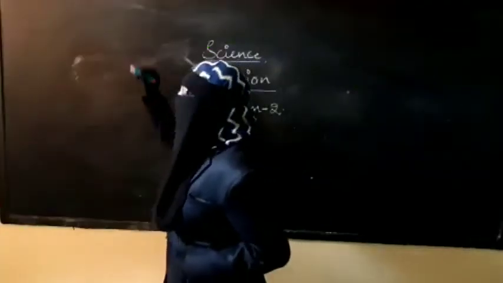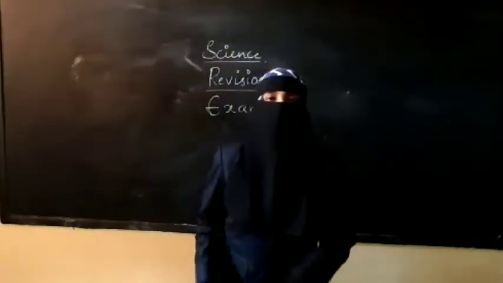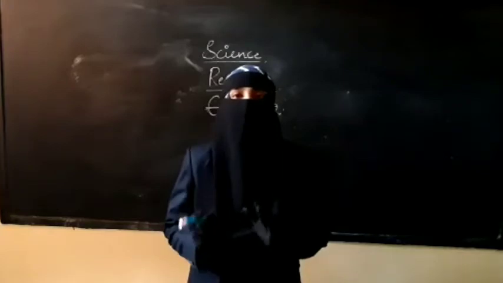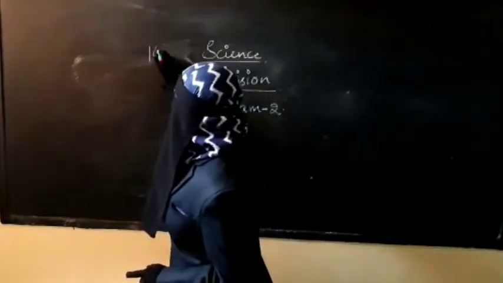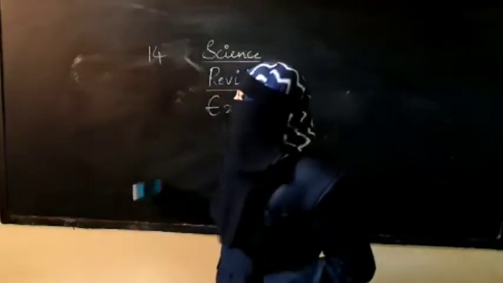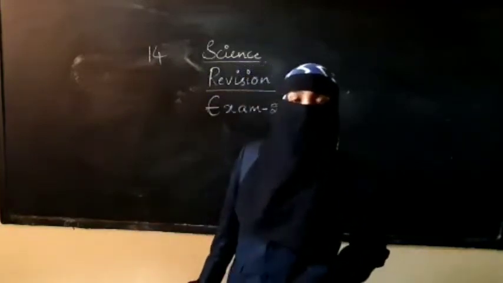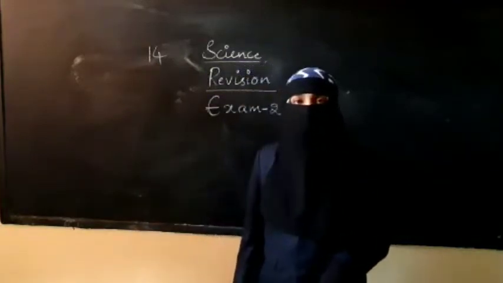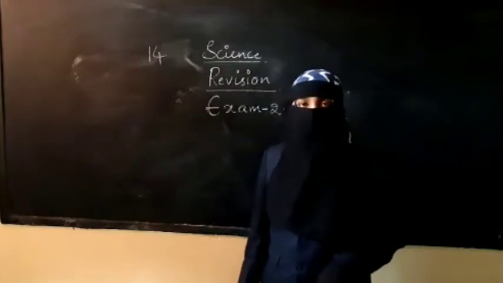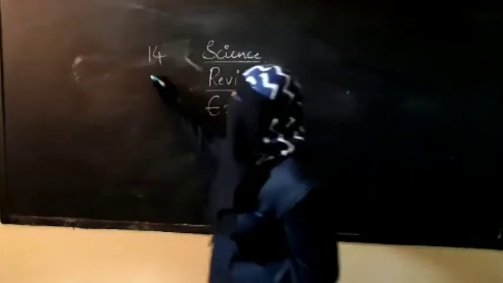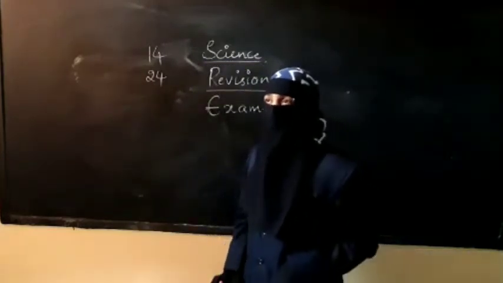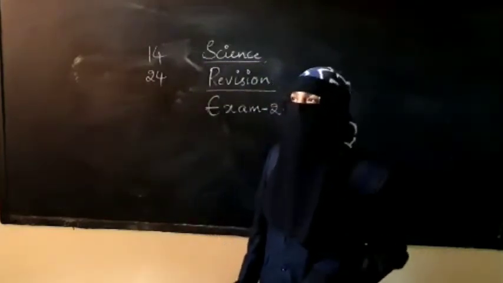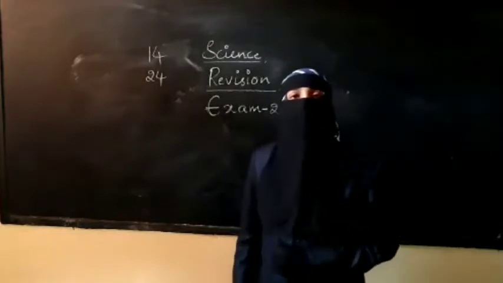First, section 1 will have 7 questions. You have to answer all the 7 questions. Each question carries 2 marks, so 7 twos are 14. In section 2, 6 questions will be given. You have to answer all the 6 questions. Each question carries 4 marks. So section 2 will be of 24 marks, 6 fours are 24. And the last, section 3, will be of 8 marks.